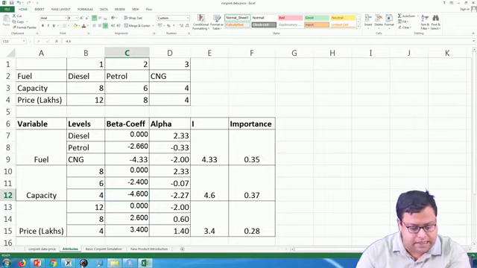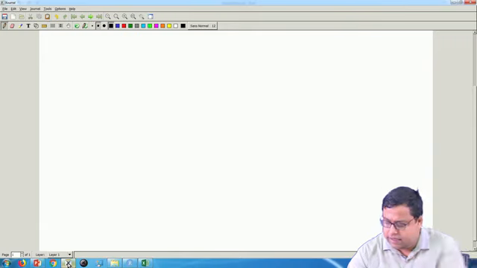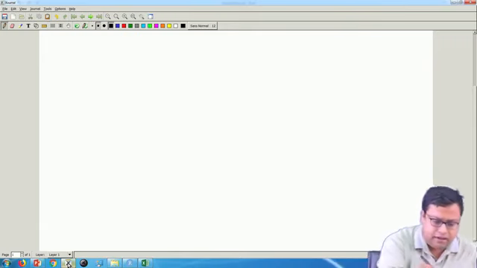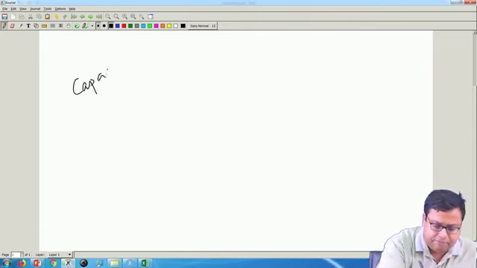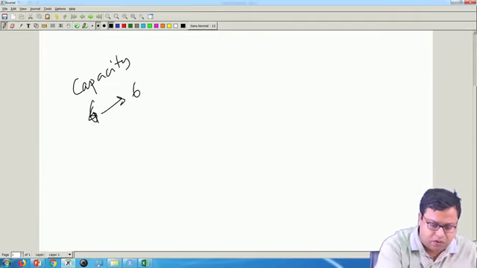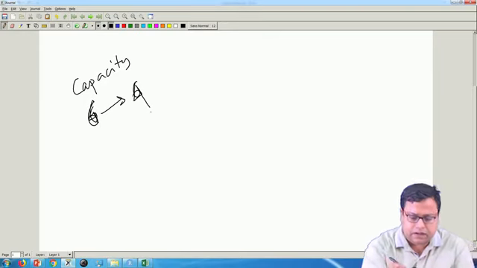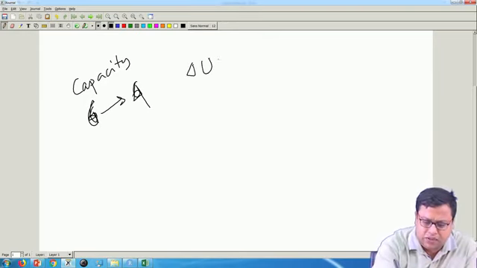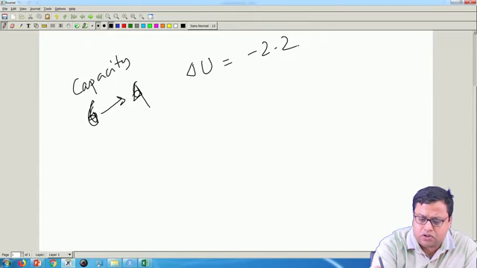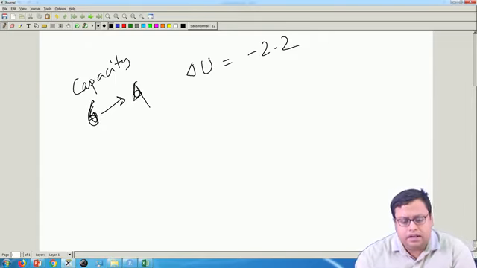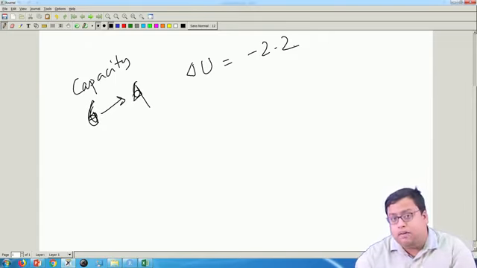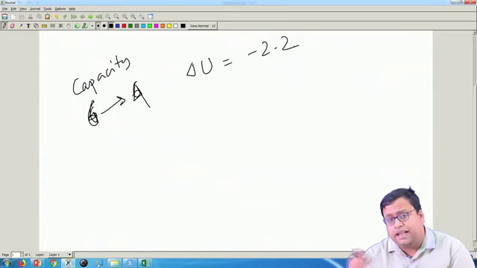So, if I change my capacity from 6 to 4, the corresponding change, the delta utility, is minus 2.2, fair enough. Now, how will I price that? How can I compensate that?